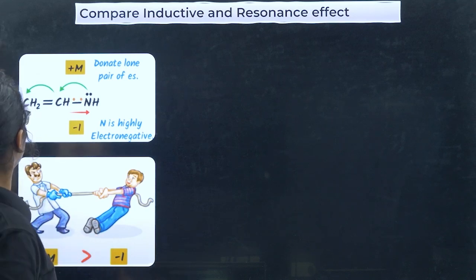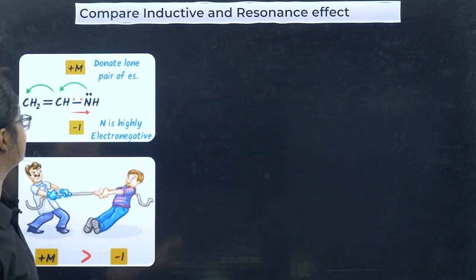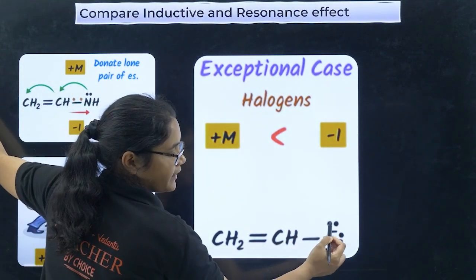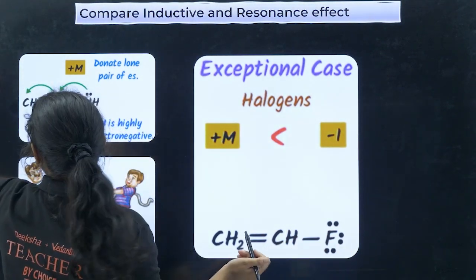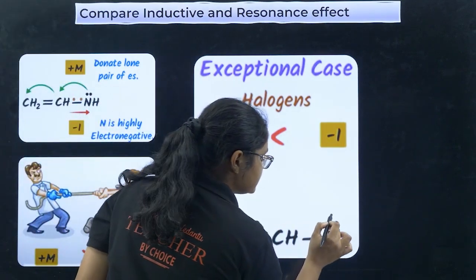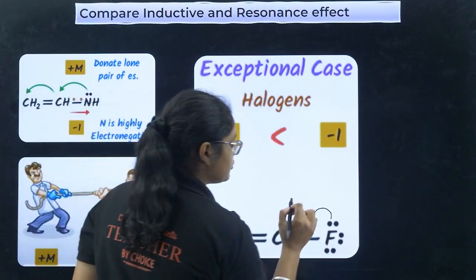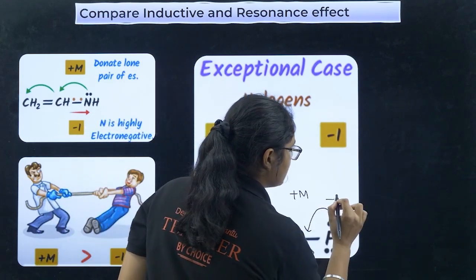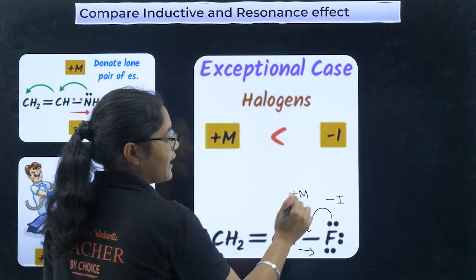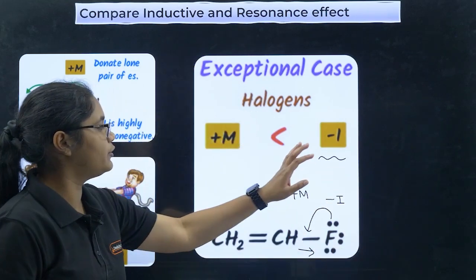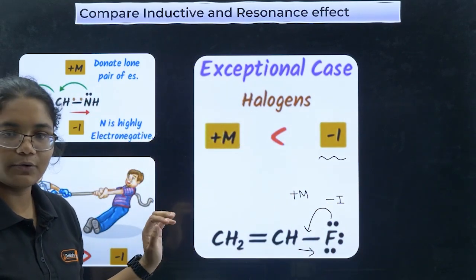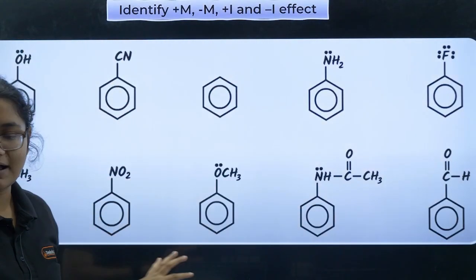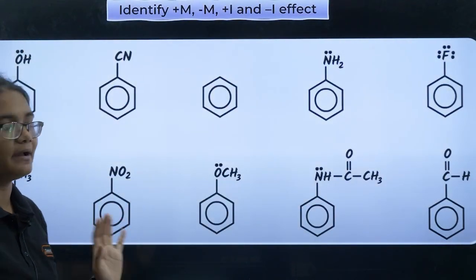Clear? Now, this is for all the groups except halogens. In the case of halogens, if you see, they have lone pairs. They can donate, right? So halogens can also donate electrons. They will show plus M, and because they are electronegative, they will pull electrons, so they will also show minus I. But in the case of halogens, minus I is more dominant than plus M. Okay. Next, we will talk about each of these examples and see whether it is plus M or minus whatever.